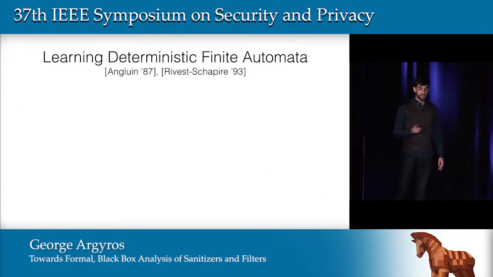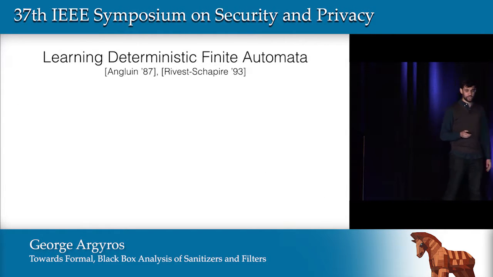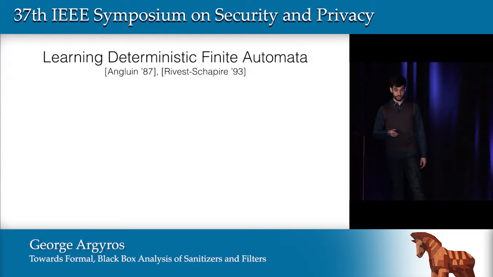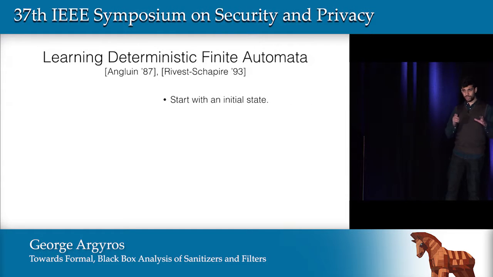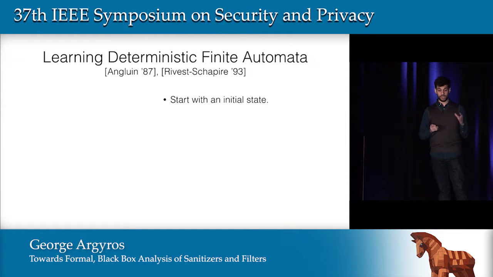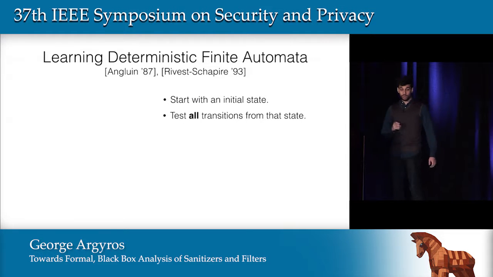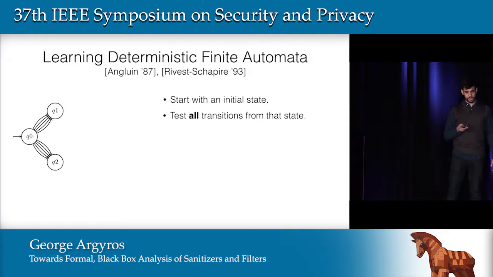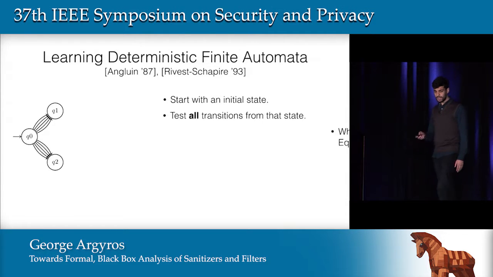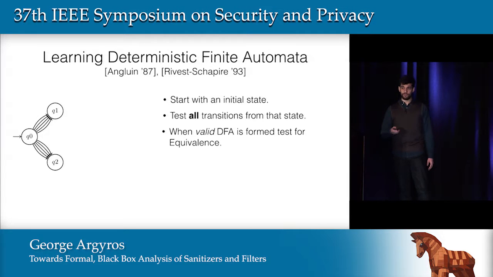In that model, there is a very popular algorithm for learning deterministic finite state automata, which is called the L-star algorithm. That algorithm works as follows. We first start with our initial hypothesis being a simple initial state. Afterwards, we test all transitions from that state and see where they are going. At some point, we will come up with a valid hypothesis, a valid automaton.